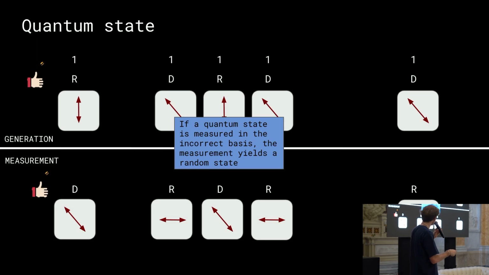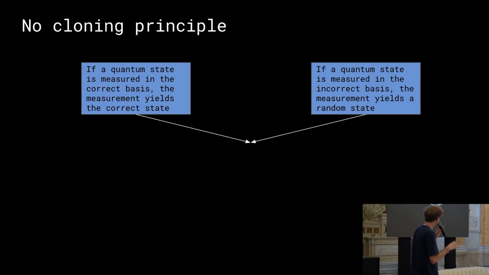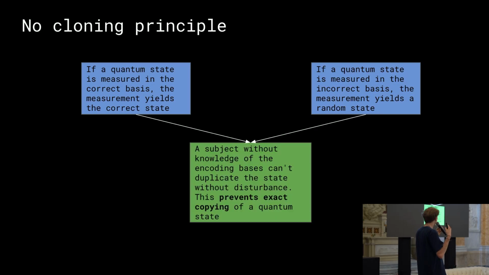So given these 2, let's say, empirical observations, we can derive a principle, which is the no-cloning principle, that states that someone without the knowledge of the encoded basis cannot duplicate the original state without disturbance, without injecting some randomness. And this is very cool because it prevents the copying of some quantum state. And we are going to leverage this principle to build some applications, such as quantum money.